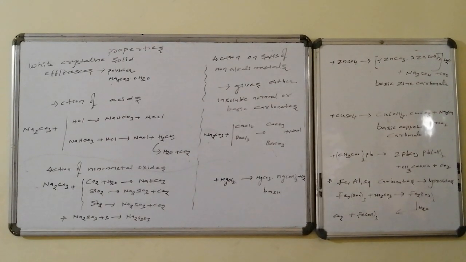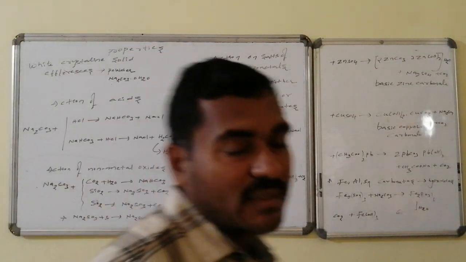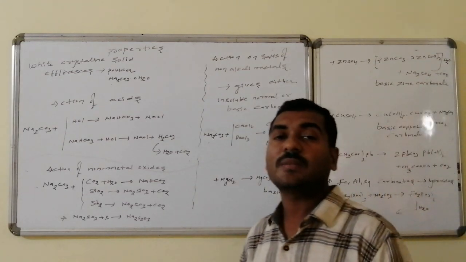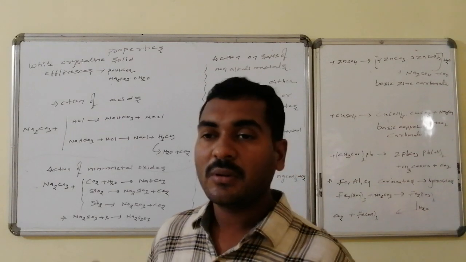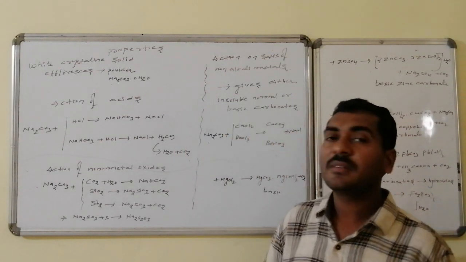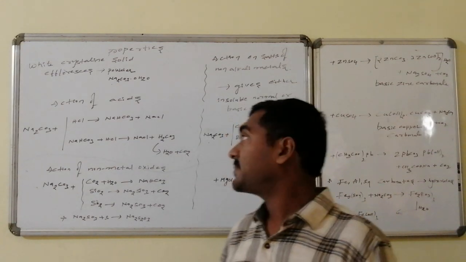Properties of sodium carbonate. Sodium carbonate is a white crystalline solid, and it is efflorescent in nature. It loses water molecules and is converted to the anhydrous form, Na2CO3, which is said to be soda ash.